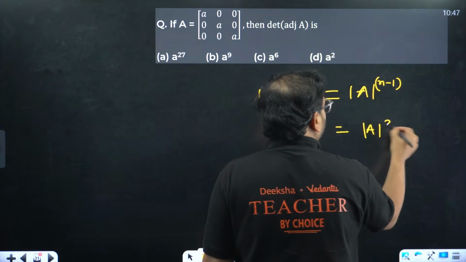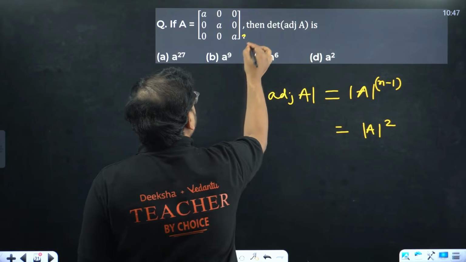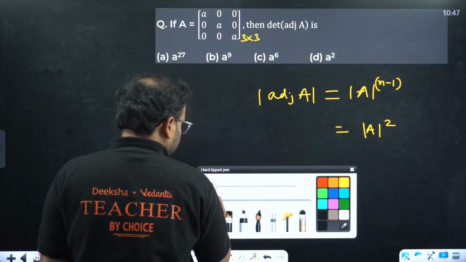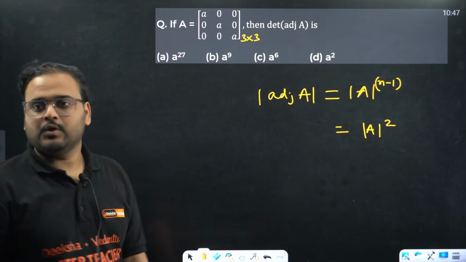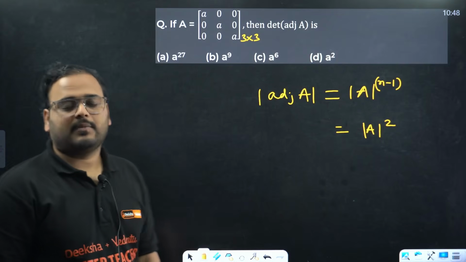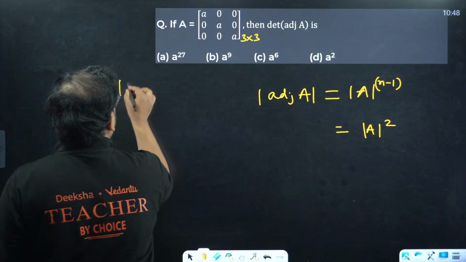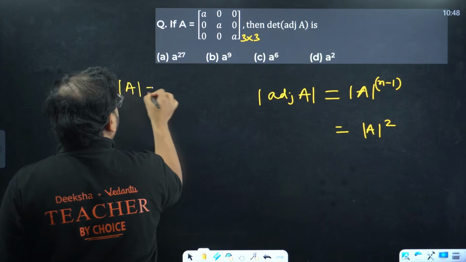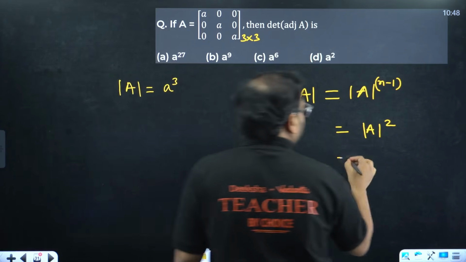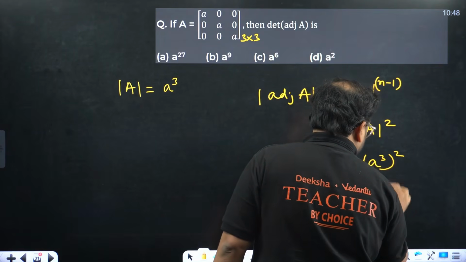3 minus 1 is what? 2. N is 3, right? Check now. The order is 3 cross 3. So n is 3. Any problem? Now, this is very simple to find, by the way. What is the determinant of A? That's going to be A cube. The answer becomes A cube the square, and it becomes A power 6.